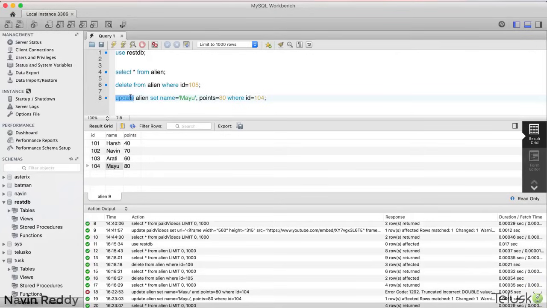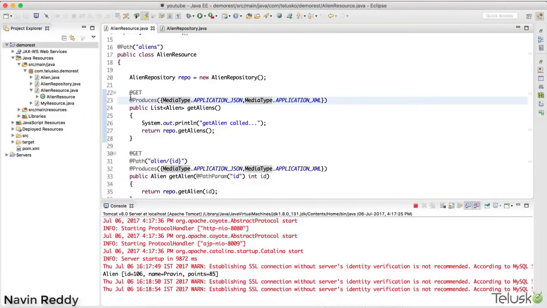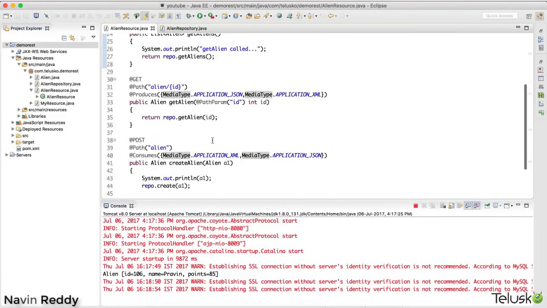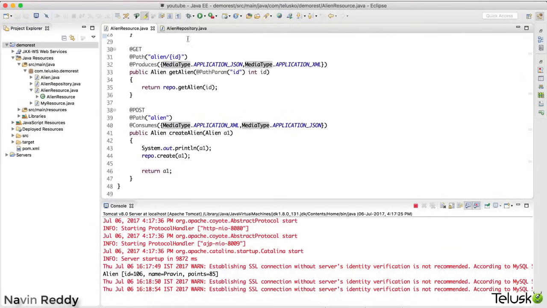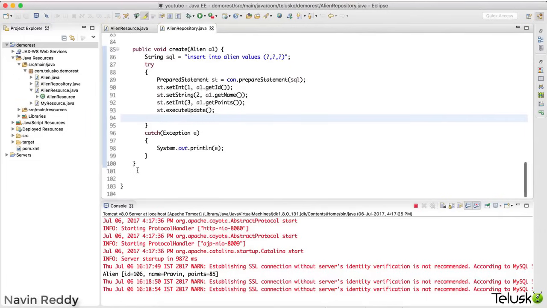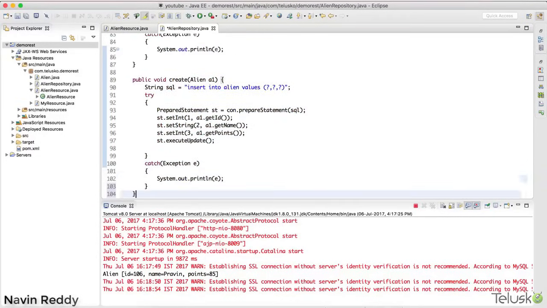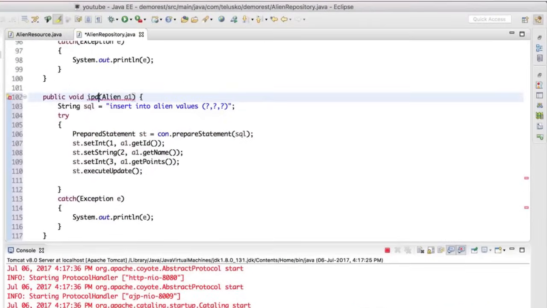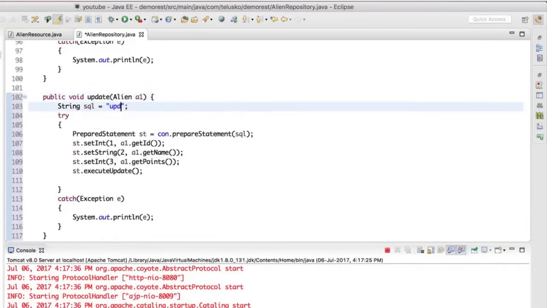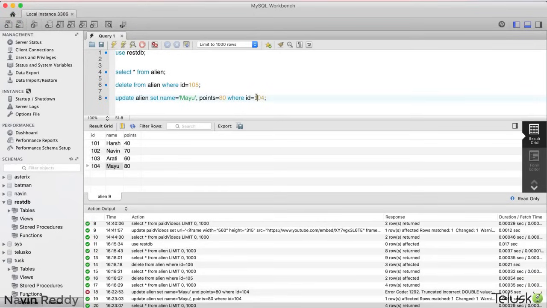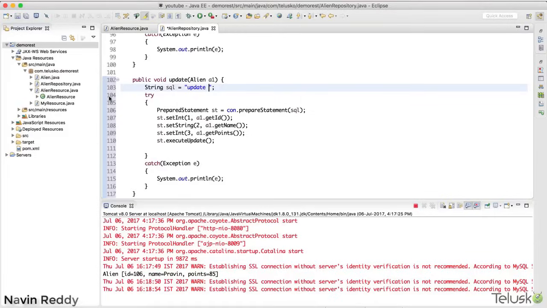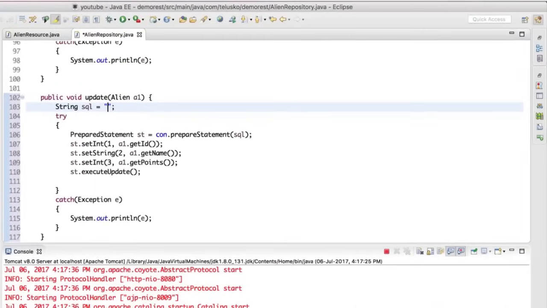In fact, even before starting with the resource, I will go back to my Eclipse, and here in the repository, I will create one method for update. Of course, we want to also go for update as well. So I will copy this. Now this time we have to go for update, so of course the method name would be update here. The query will be different. In fact, I can just copy this code. So copy and paste. Again, we can call this code reuse, right?